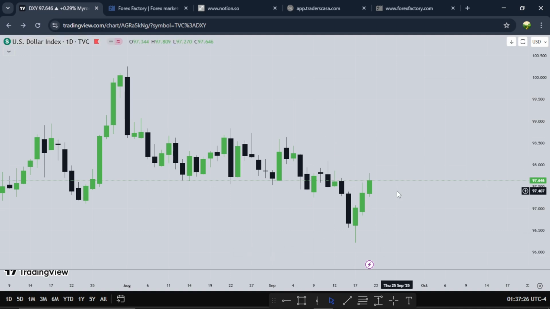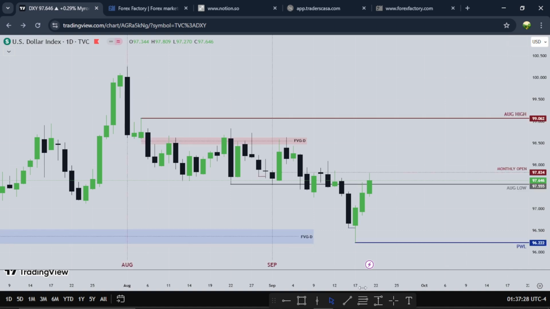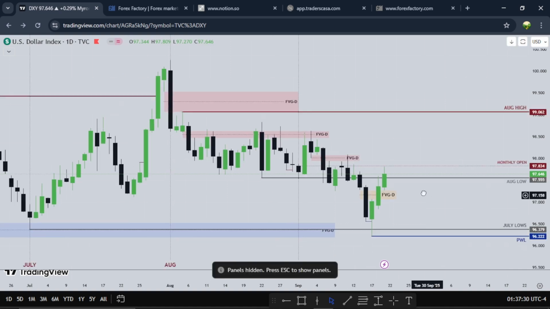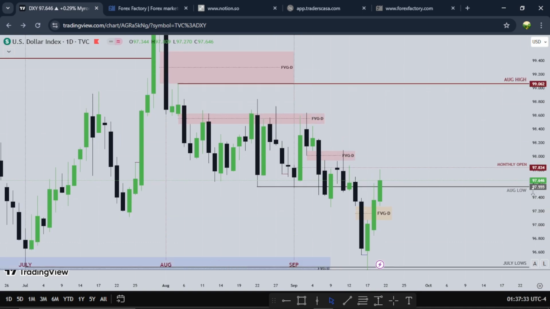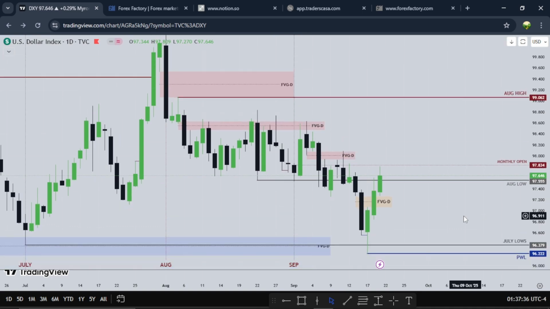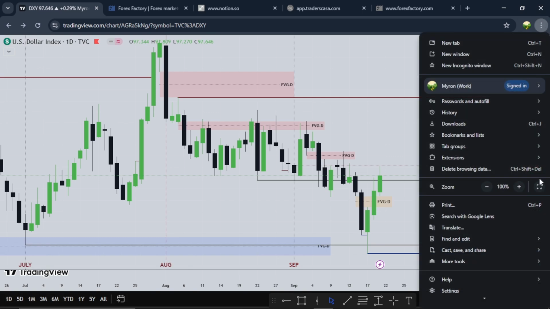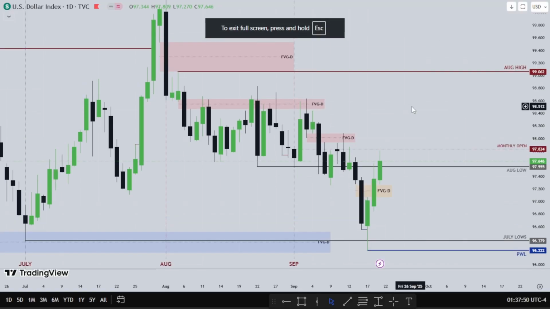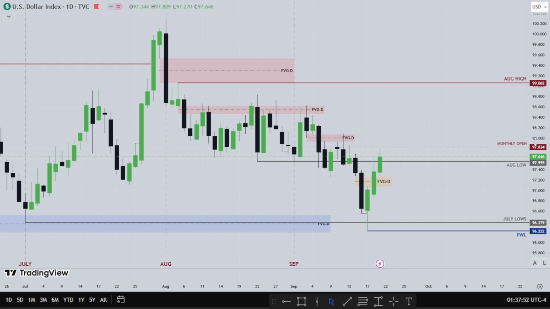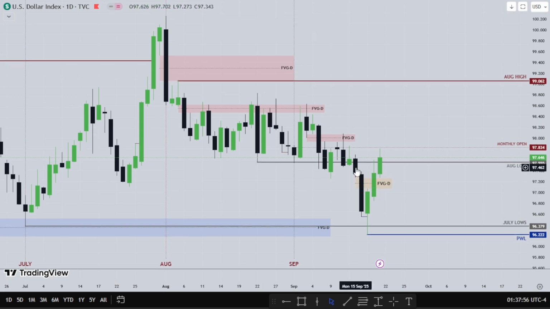So as you can see, my drawings, network is bugging. For the month of September, this is the previous week that just ended, the third week of the month. As we prepare for the fourth week, what did the dollar do in this previous week that just ended? So this is dollar on the daily time frame. This is Tuesday, this is Monday. The week opened around the previous month's low for August, prior to September, right?